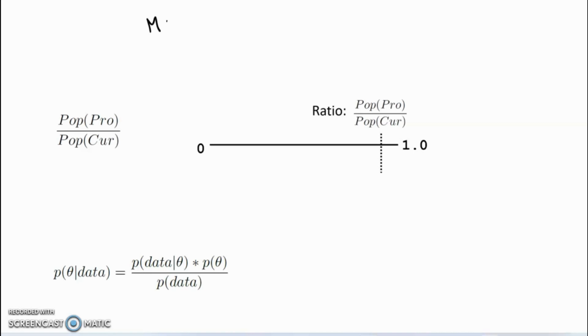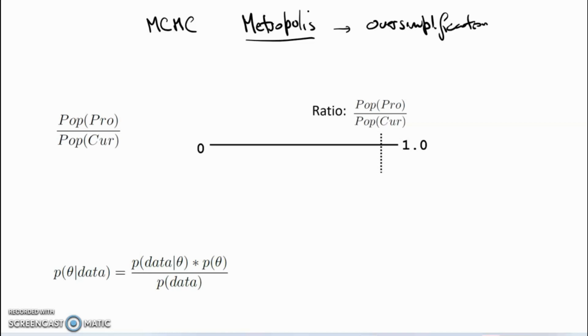The purpose of this video is to go over a particular type of Markov chain Monte Carlo random walk. That's the Metropolis algorithm. And I want to state at the outset that this is very much an oversimplification of what we'll see next week when we use JAGS to implement Bayesian data analysis. I want to begin, however, with a review of a couple things.